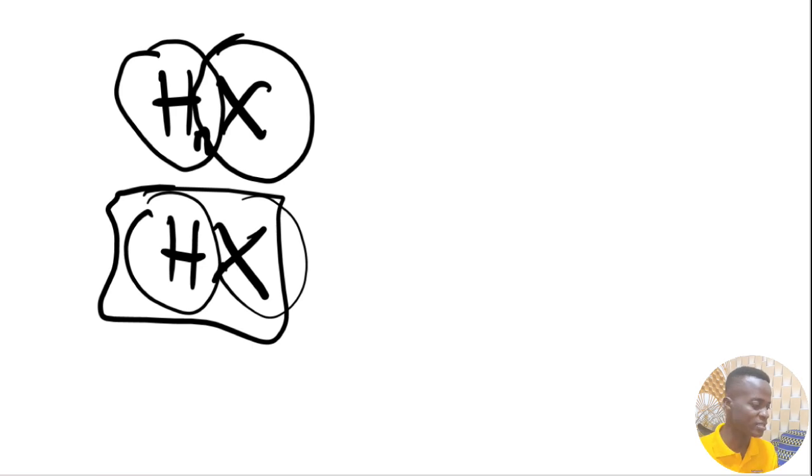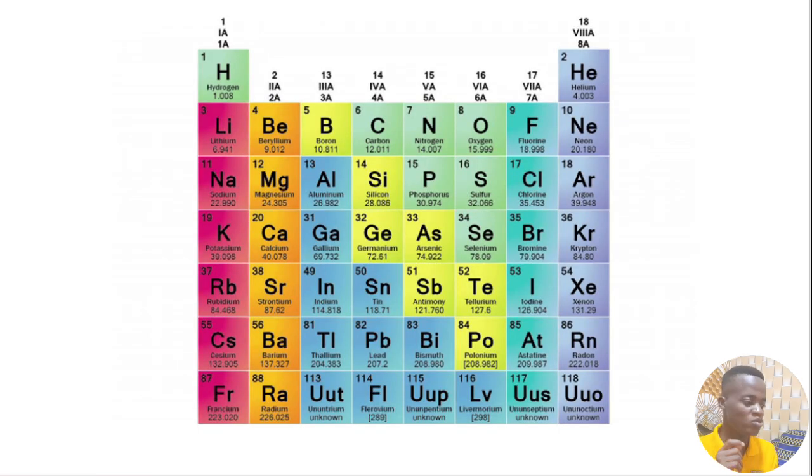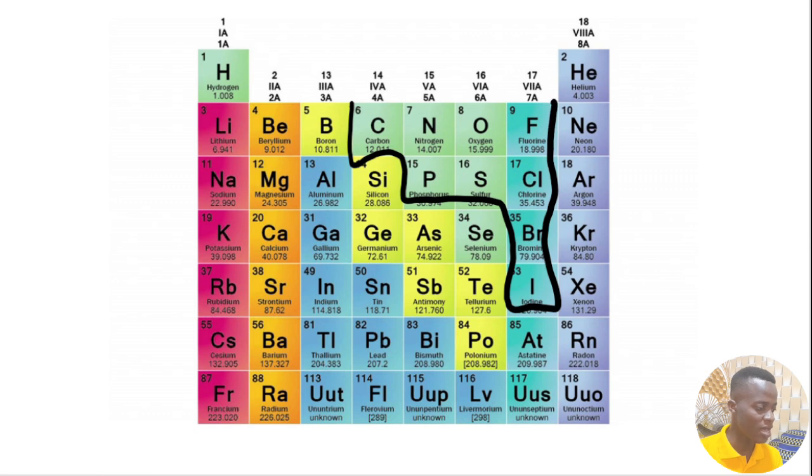So let's look at the periodic table and see what area of the non-metals we are going to work with. The non-metals that we'll be working mostly with are these ones that I'm putting together in a group for you. So we have carbon, nitrogen, oxygen, fluorine, phosphorus, and all that, right? They are the ones that form the binary compounds. They are the ones that are non-metals for us. But we have to notice something. It's not like hydrogen combined with all these non-metals will form an acid. Let's take note of that. Hydrogen combined with all the non-metals will not form an acid. No, it doesn't happen like that.